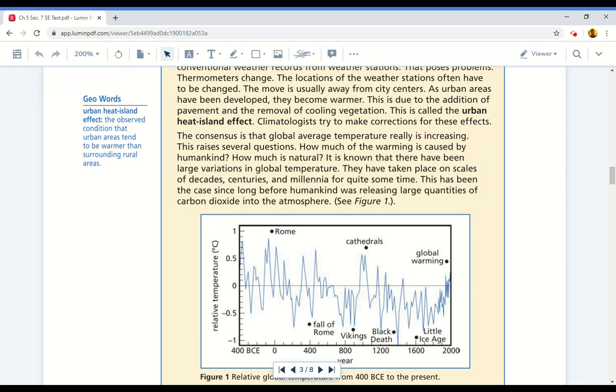This raises several questions. How much of the warming is caused by humankind? How much is natural? It is known that there have been large variations in global temperature. They have taken place on scales of decades, centuries, and millennia for quite some time. This has been the case since long before humankind was releasing large quantities of carbon dioxide into the atmosphere.